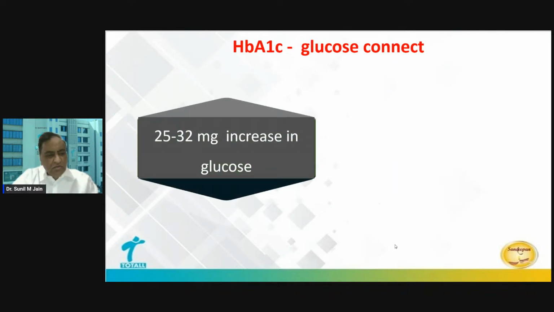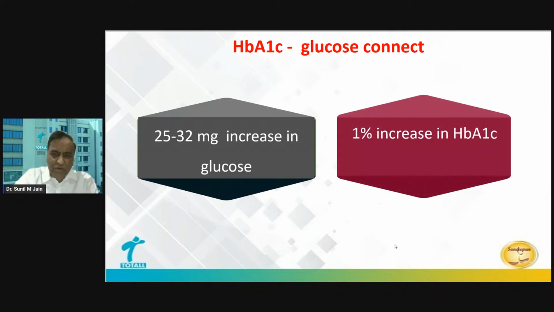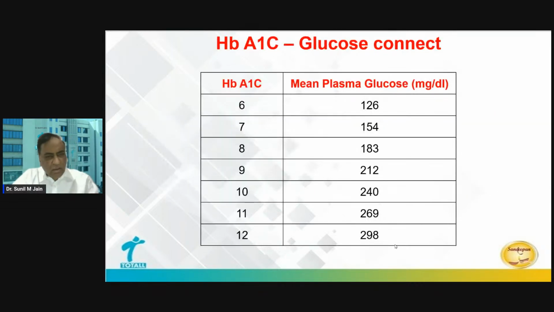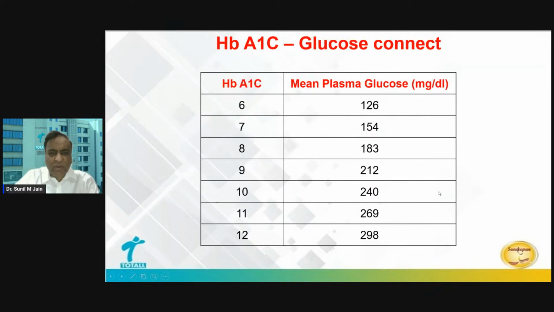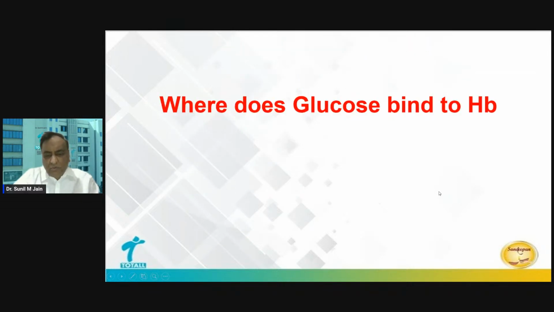And in general, a 25 to 32 milligram increase in glucose will lead to a 1% increase in HbA1c. And this is what is well known, that average HbA1c and what will be the mean plasma glucose. And that's what all physicians follow in clinical practice. But before we understand where are the limitations of this calculation which I am showing here, we have to understand what happens between glucose and hemoglobin.